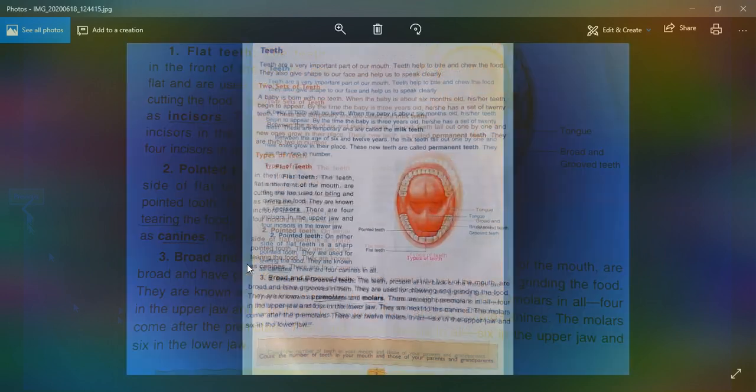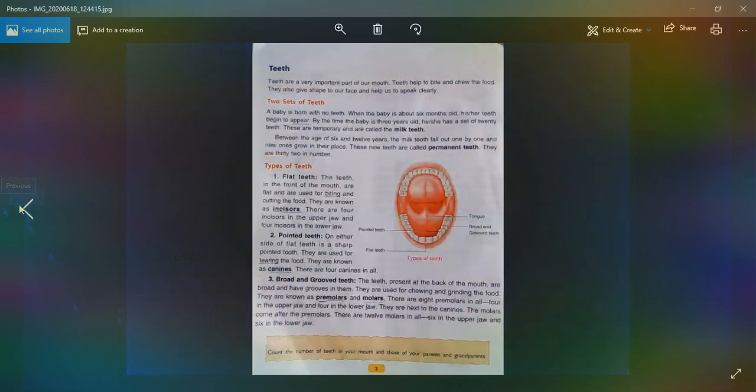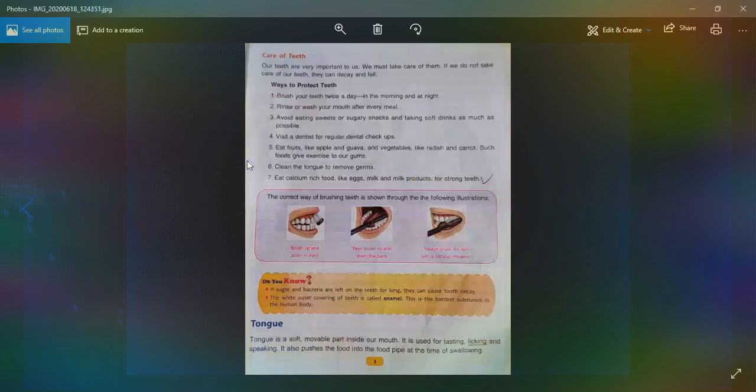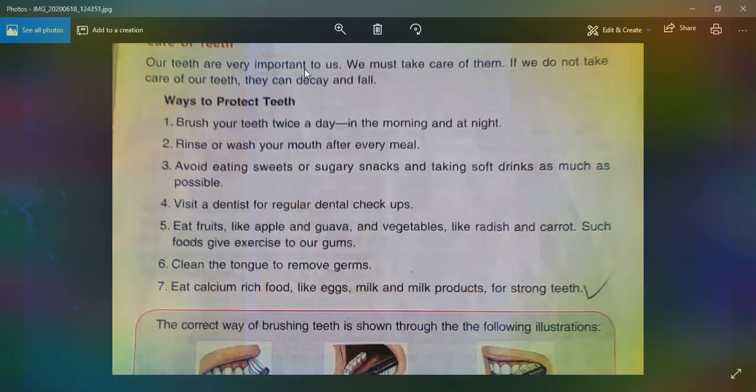So next, care of teeth. We all know how to care for our teeth. Our teeth are very important to us. We must take care of them. If we do not care for our teeth, they can decay and fall. Ways to protect teeth. Then what are the ways?